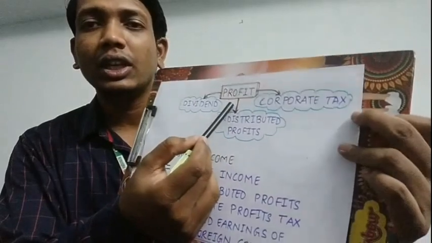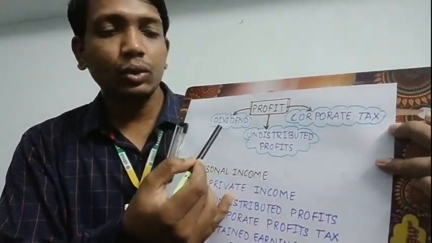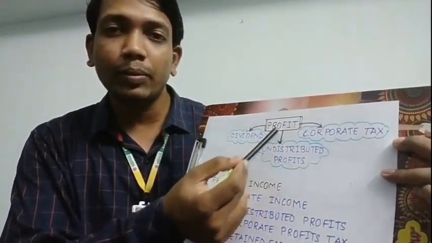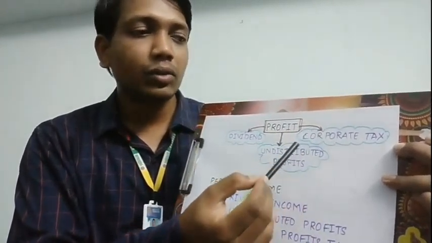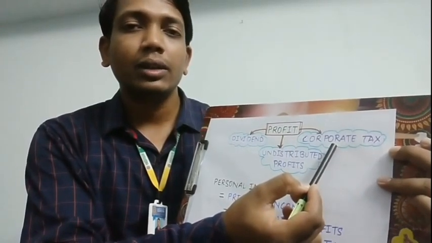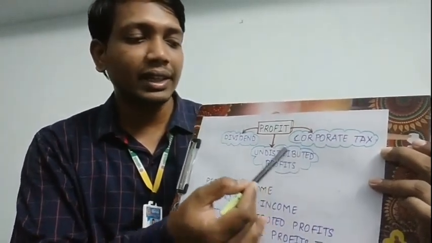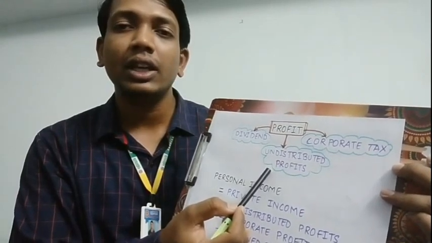Out of the remaining part of the profit, a part is used to make corporate tax payments, and the remaining part we call undistributed profits, which is left with the enterprises.